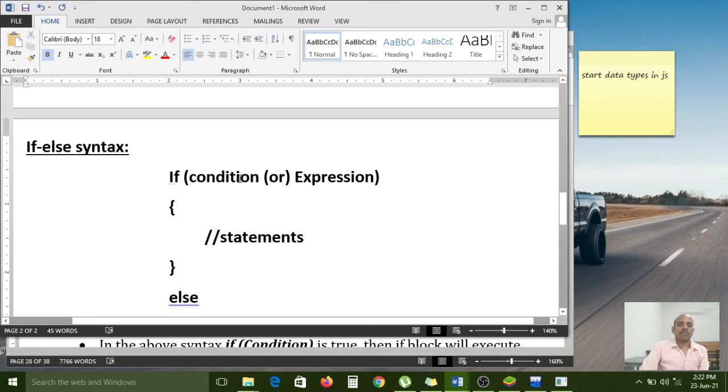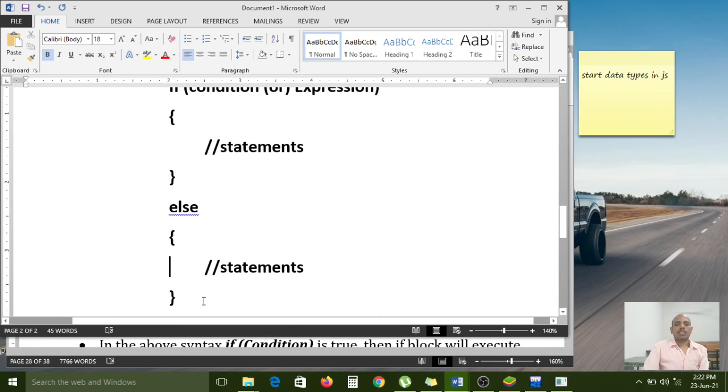If the condition is false, control immediately comes to the else block. The if block will not execute. So if the condition is false, then the else block of statements will execute. But at a time only one will execute; at a time both will not execute. Based on the condition, if it is true, only the if block will execute. If it is false, the else block will execute. Right?